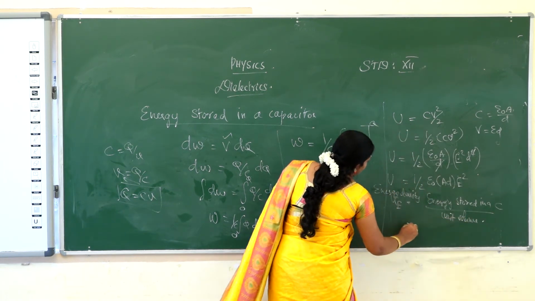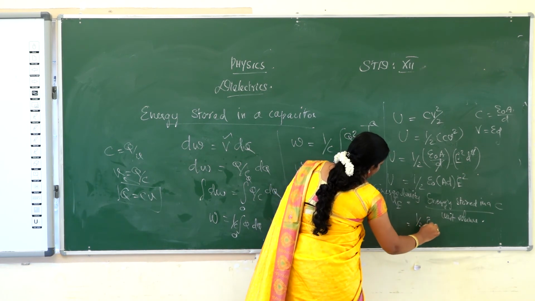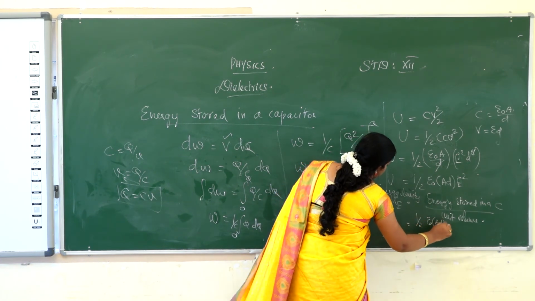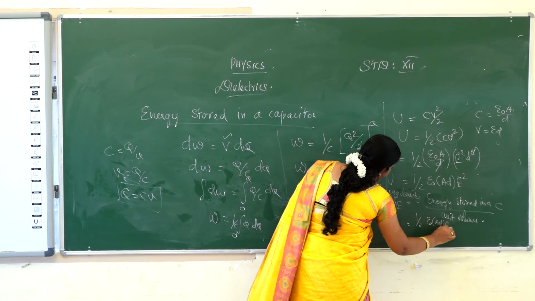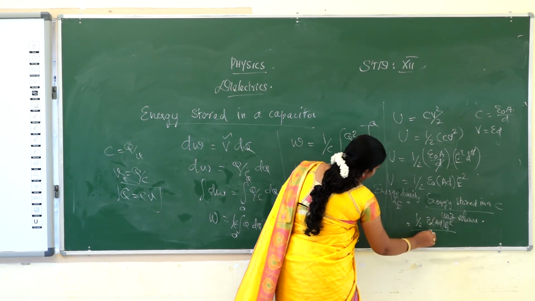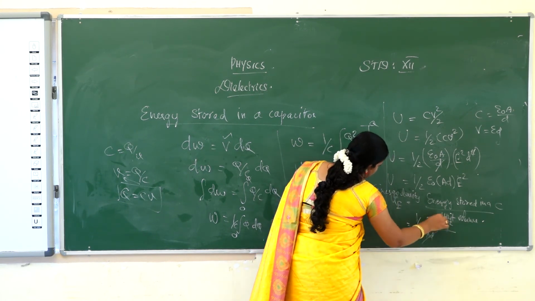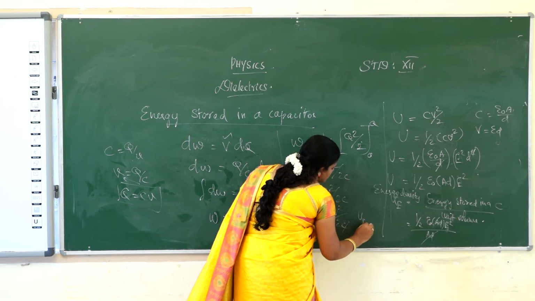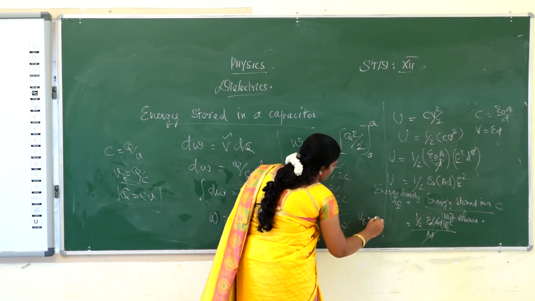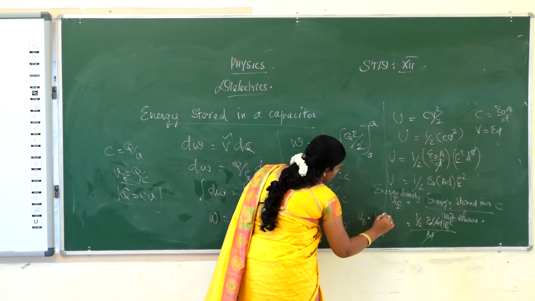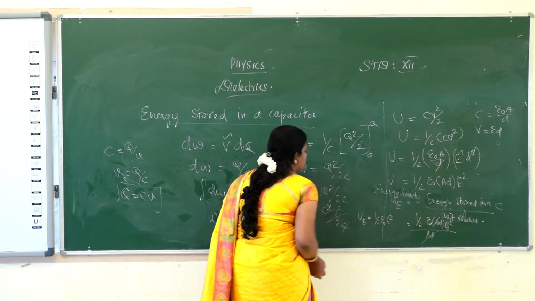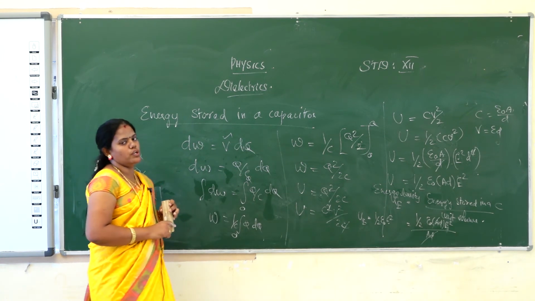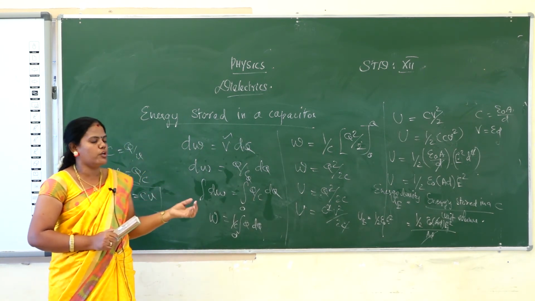So half into epsilon naught A D E square, divided by the volume, which is area into depth, AD. So AD cancels, and the energy density is equal to half into epsilon naught into E square. That is the energy density. That amount of energy will be stored in a unit volume.